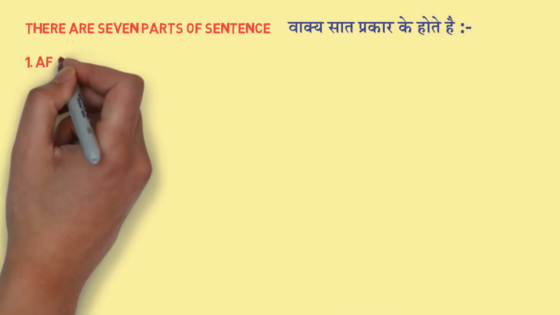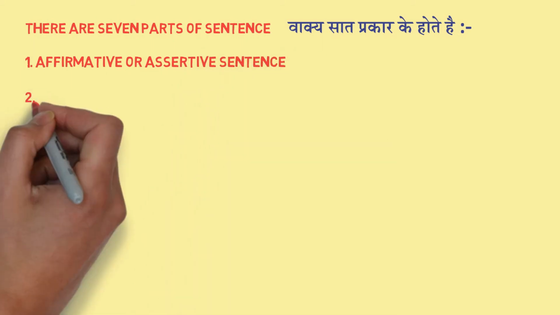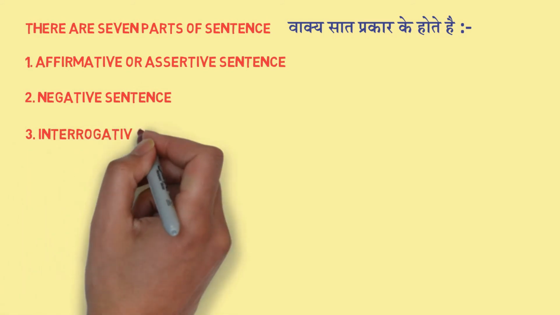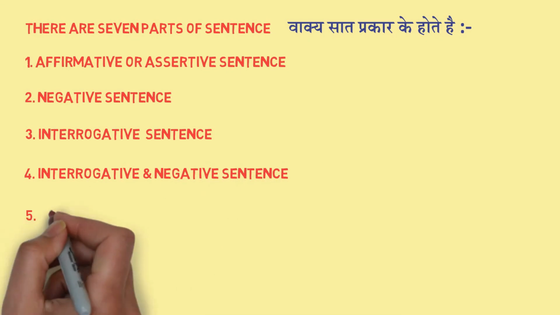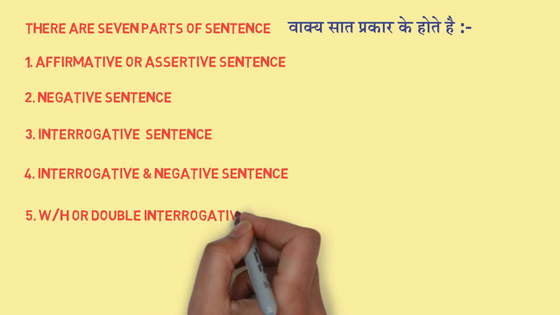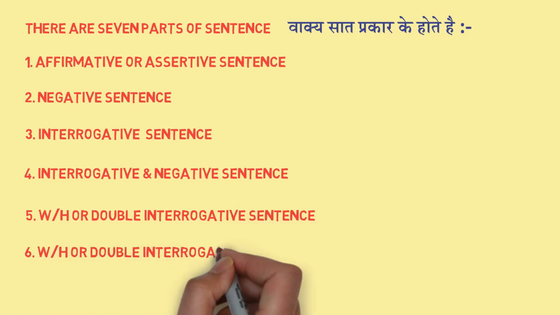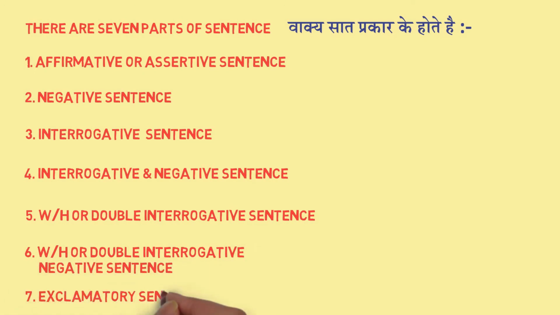First, affirmative or assertive. Second, negative sentence. Third, interrogative sentence. Fourth, interrogative and negative sentence. Fifth, WH or double interrogative sentence. Sixth, WH or double interrogative negative sentence. Seventh, exclamatory sentence. Now I am going to elaborate from the first to the seventh.